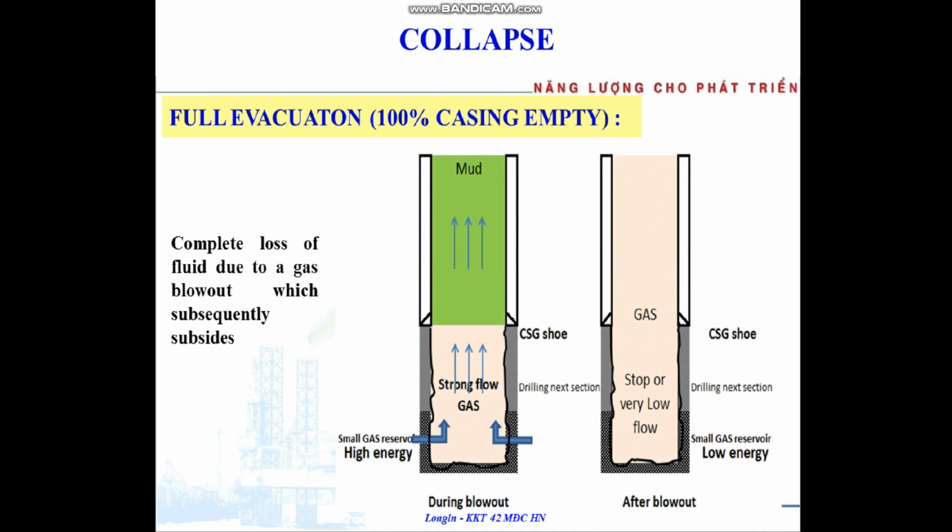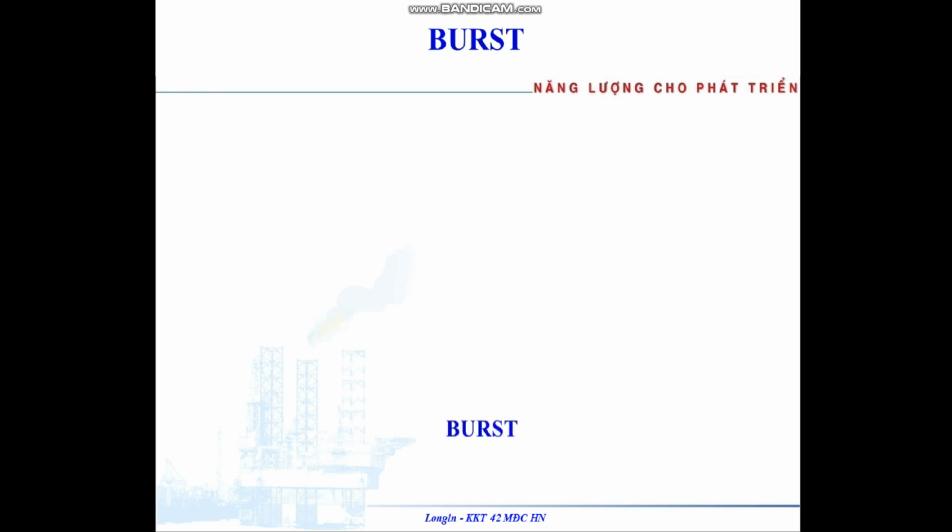Full evacuation is complete, a load of fluid lost due to gas blowout, which subsequently subsides. That means during the blowout, the first time is very strong gas coming into the well and blowing out. After a long time, the gas is with low energy and maybe stops or has very low flow. That means all the casing here is gas with very low pressure, the same as empty.